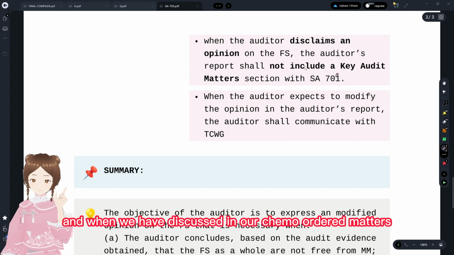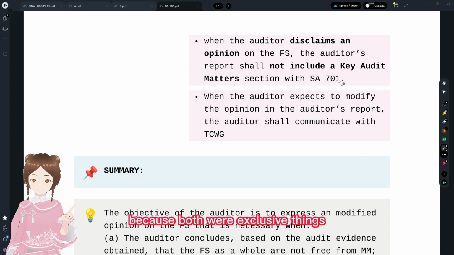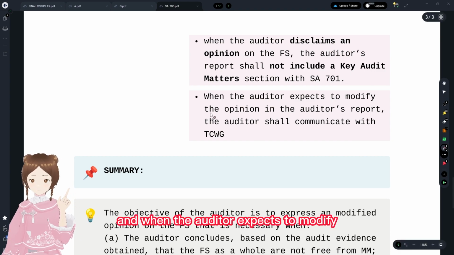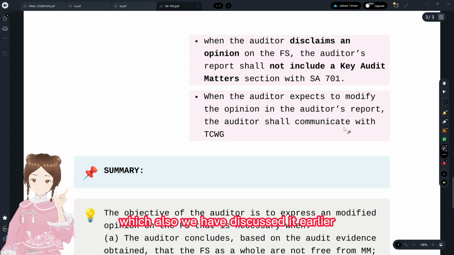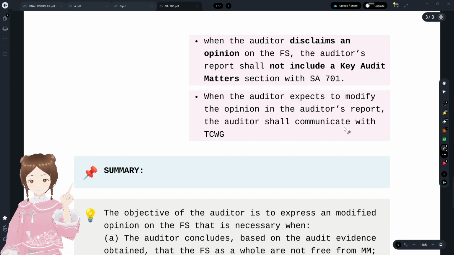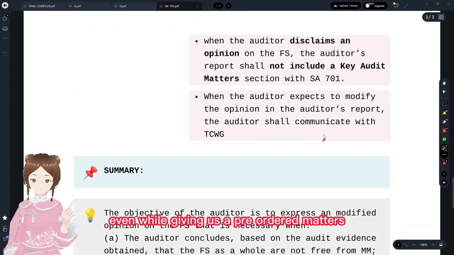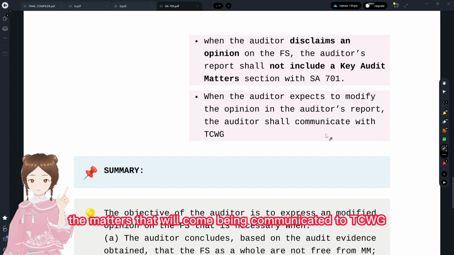We have discussed this in our key audit matters paragraph while discussing that, right? Because both were exclusive things. Both were exclusive things. And when the auditor expects to modify the auditor's opinion, the auditor shall communicate to the TCWG, which we have also discussed earlier. Even while giving key audit matters, those matters also have to be chosen from the matters that were communicated to TCWG.